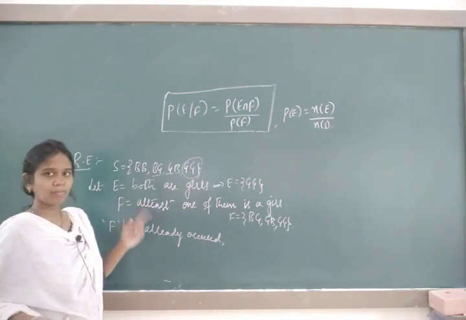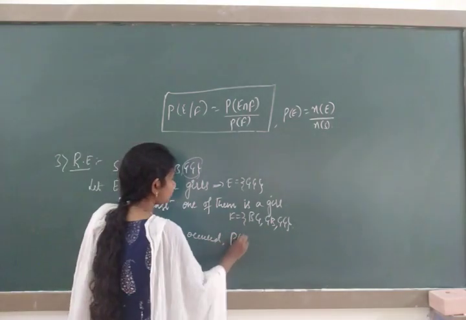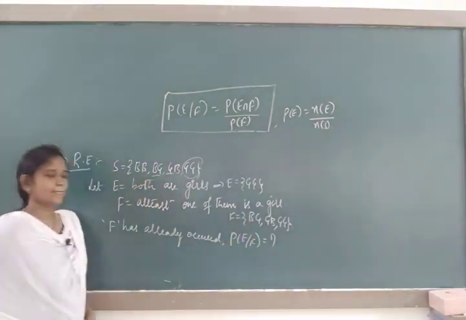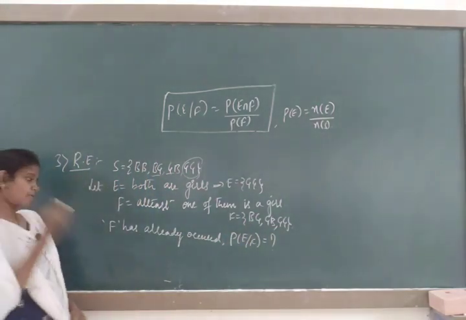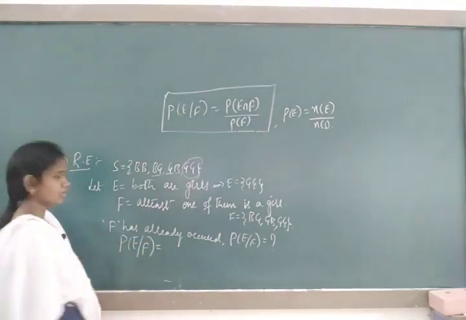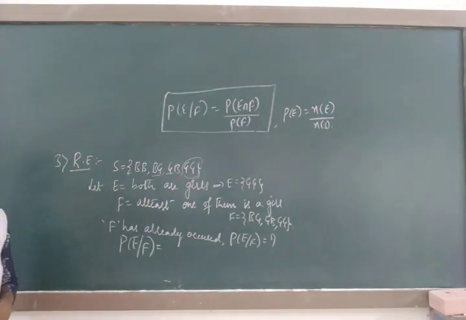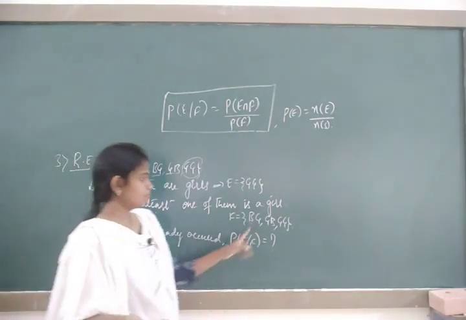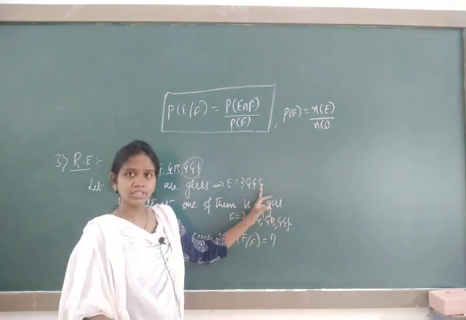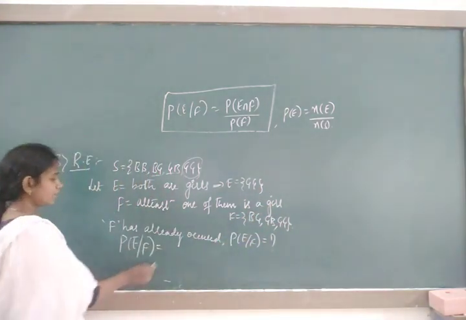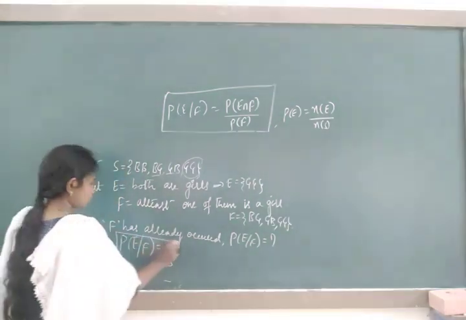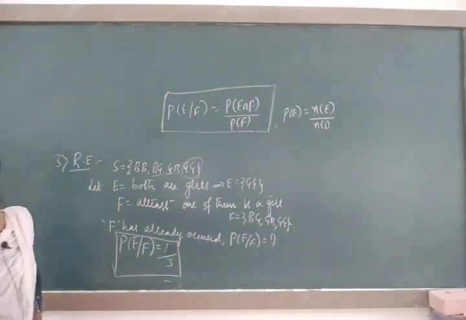We have to find the probability of E. So probability of E by F is equal to: whatever F elements are there, check whether they are present in E. BG is not there in E, leave it. GB is not there, leave it. GG is present, yes. How many? 1, write 1. Divided by the F elements, which is 3. Total outcomes of F, it's 1 by 3.